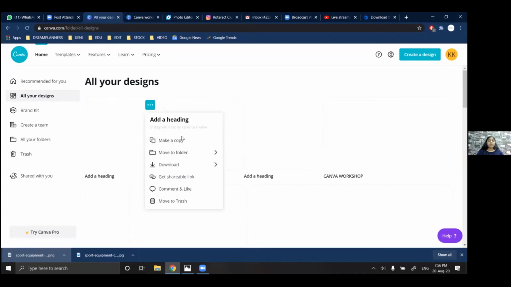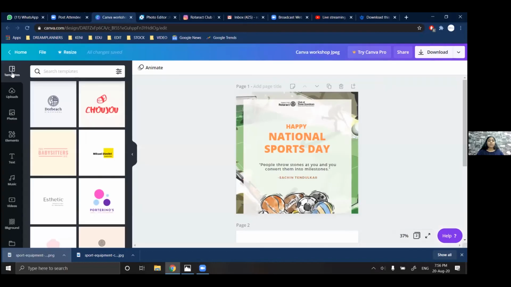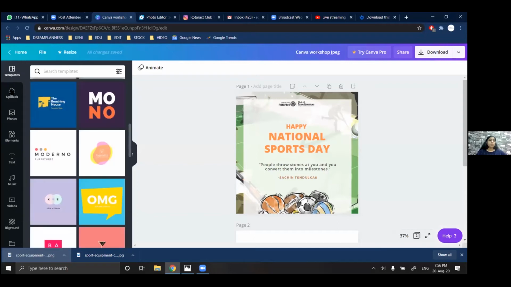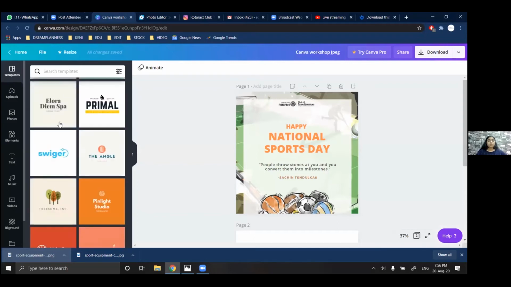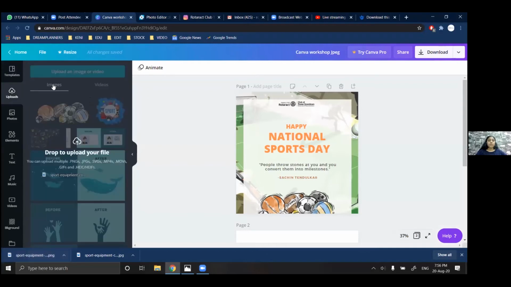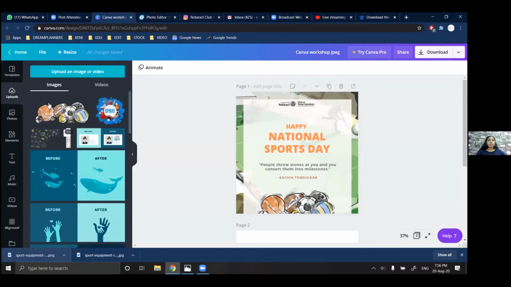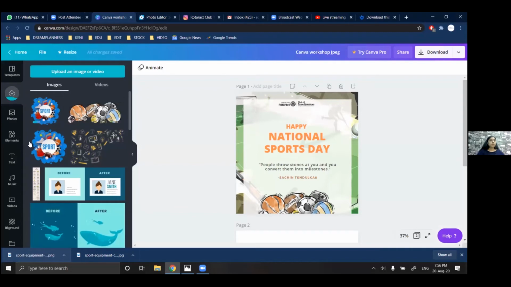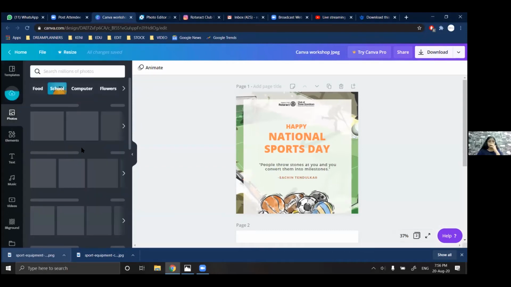Okay, so if you can see here, we have got our menus or our options here. There are templates that I can use. There are uploads that I can also use. So when the JPEG I have downloaded, I can just drag and drop it here so that it gets added. You can also add MP4 files, that is video and audios, if you all want to. They have stock images over here.